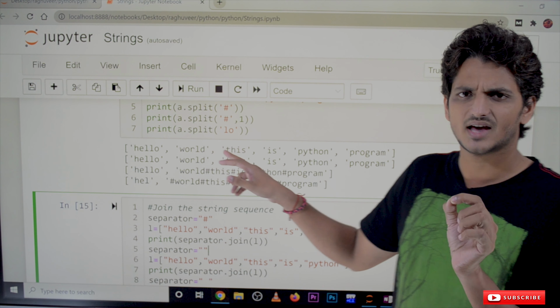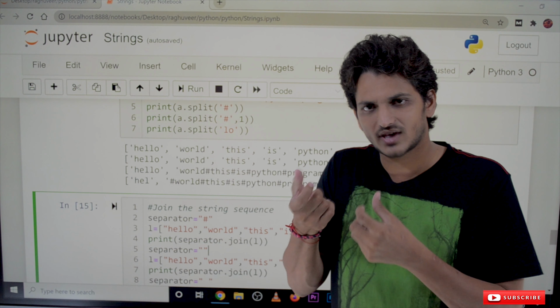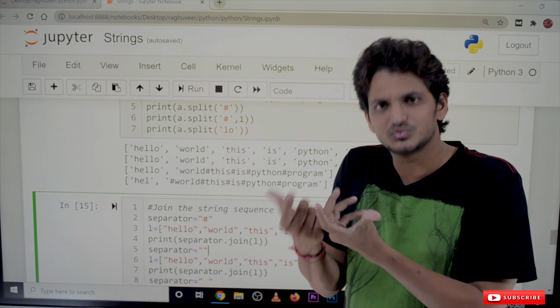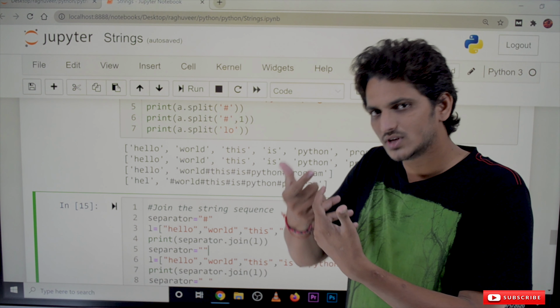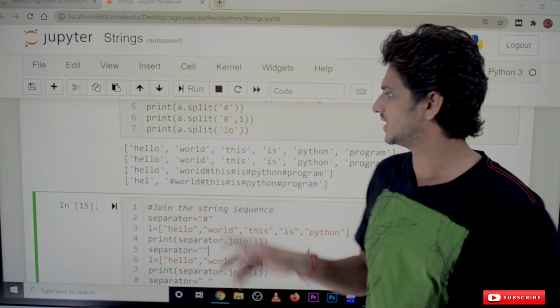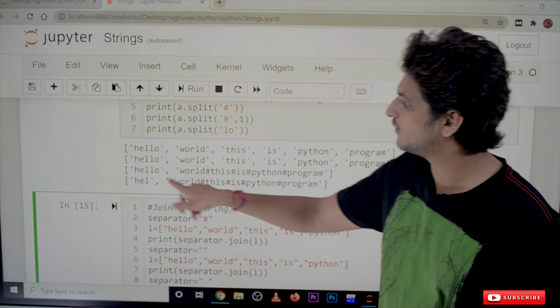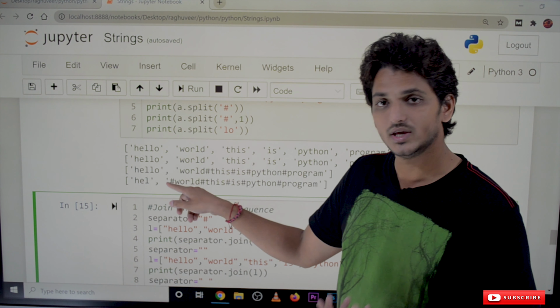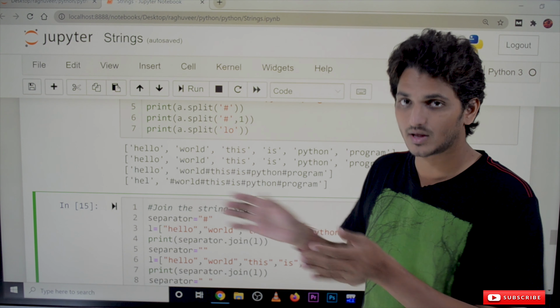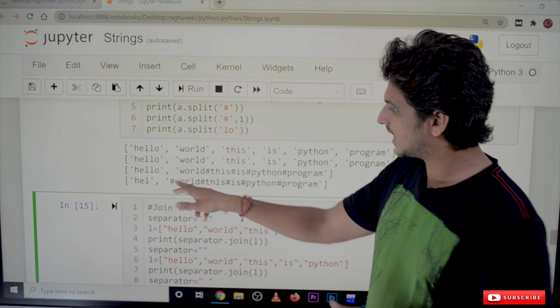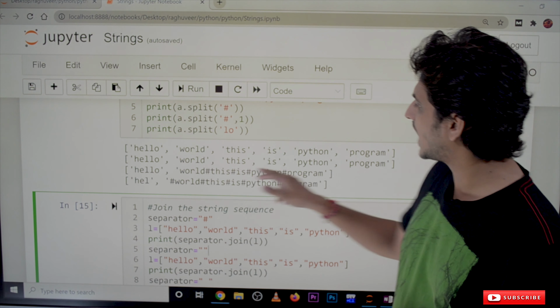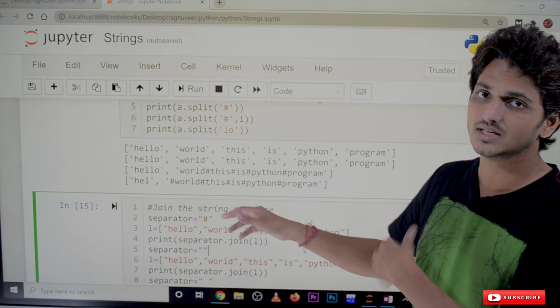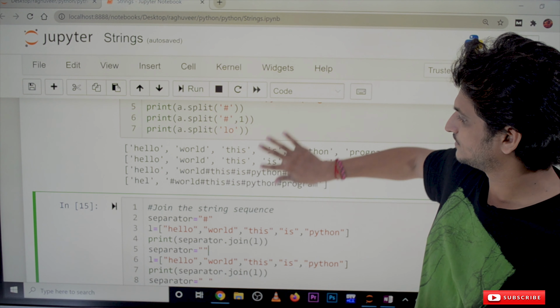Not only a single character, you can take a set of characters also. You can take a substring also. Whenever it finds that substring, it will split from there. Whenever it found LO, in hello, LLO, in LLO it found LO. That's why it split from there, and the remaining part we don't have LO. That's why it considered it as a separate string.